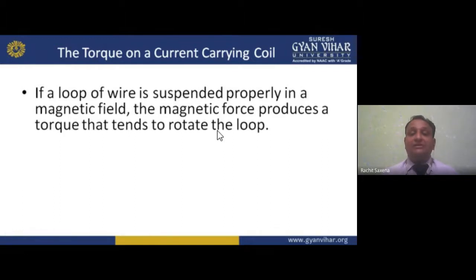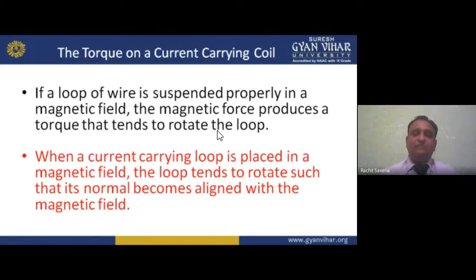Due to the torque, the loop starts rotating. The same happens in a motor and a generator. That is why this unit deals with the basic part.